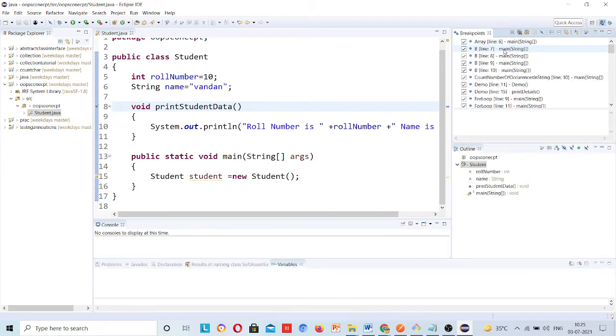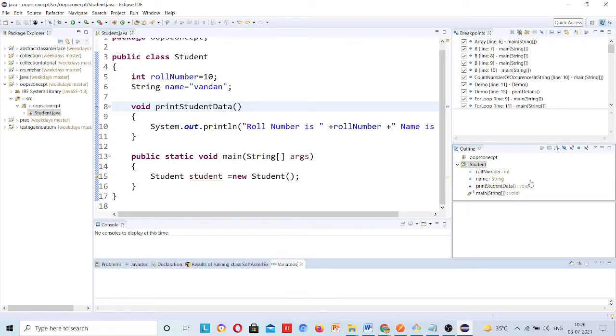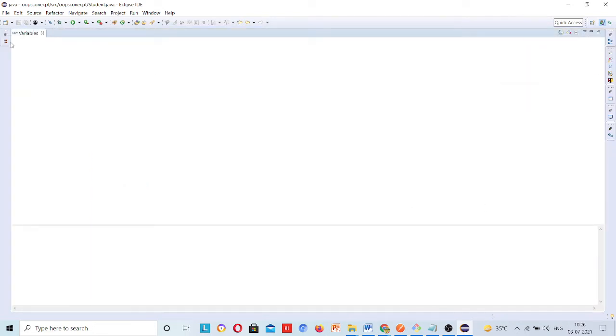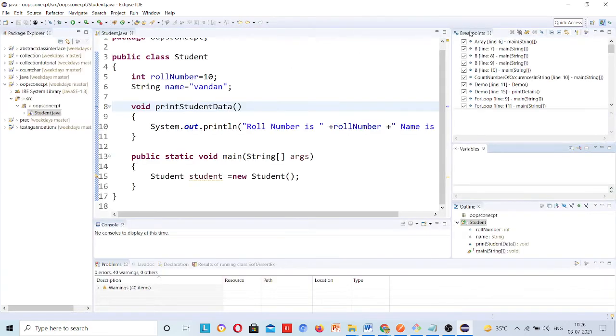All these things should land here, and variables also. See this, the variable outline. In your case it will land here somehow. This Eclipse is an older version, so it is not supporting me, but understand the key of what I am saying, just focus on that.